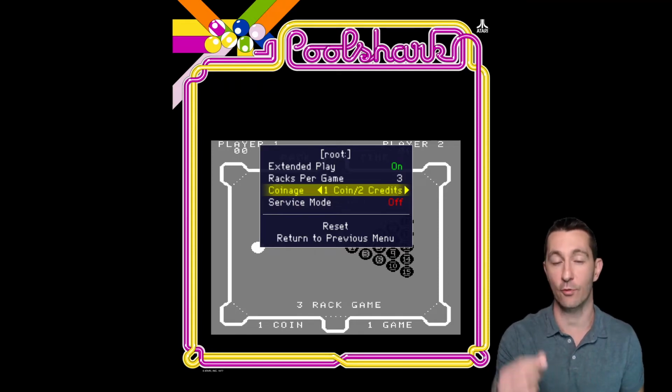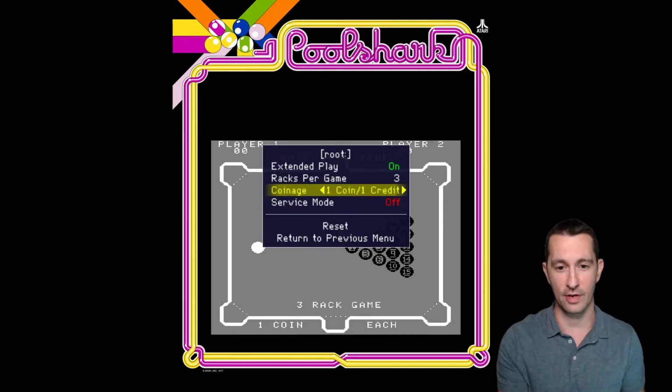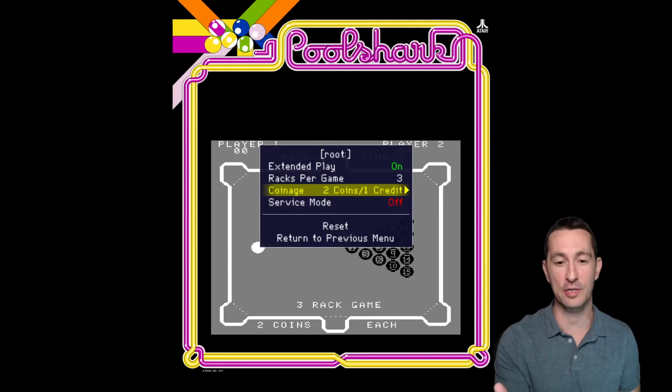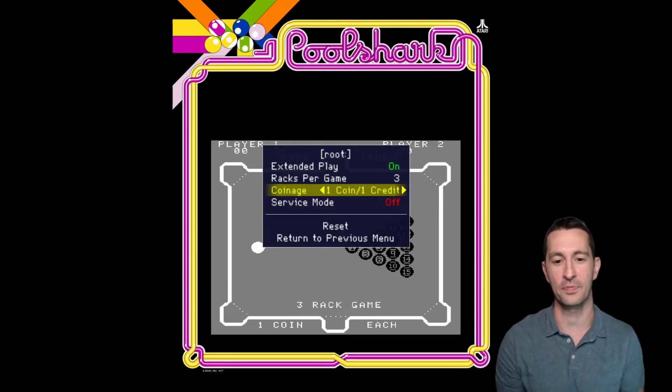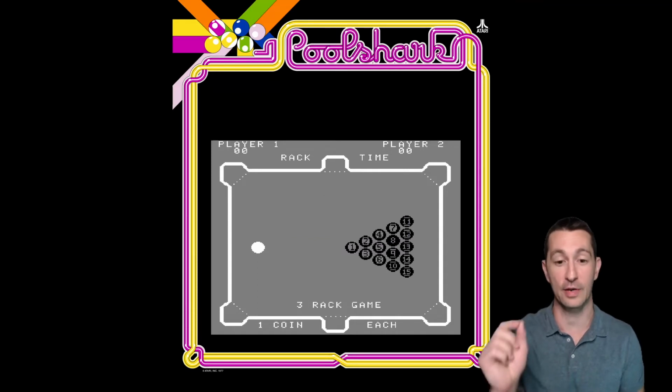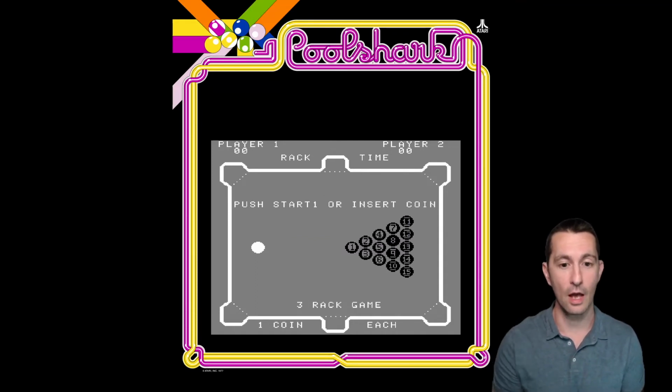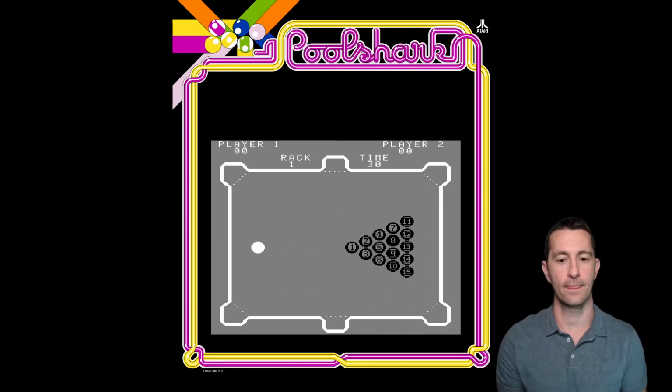But I can change it so 1 coin gives us 2 credits, or 4 credits, or is there a free? No, there's not a free. Or we could make it more expensive. You put 2 coins in, you get 1 credit. So let's just do the use for that one, and let's see what happens when we put a coin in. A cha-ching. Push start, or insert another coin. Now we'll push start. All right, so I push start, and looks like I have full range.